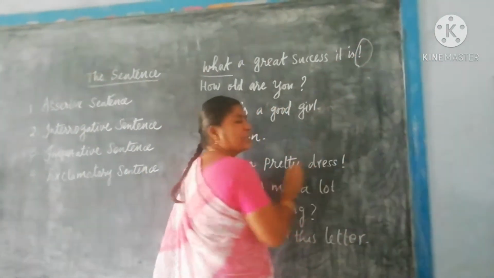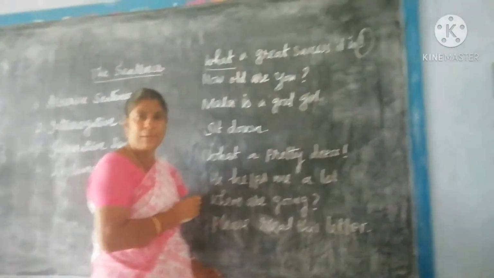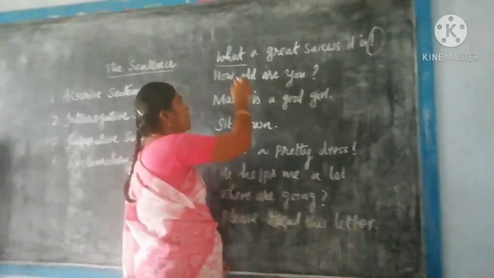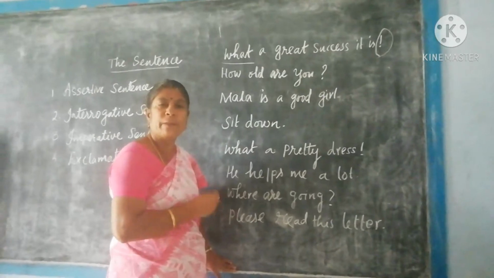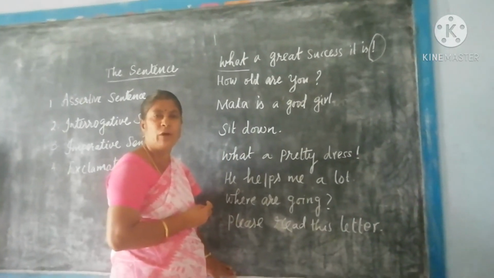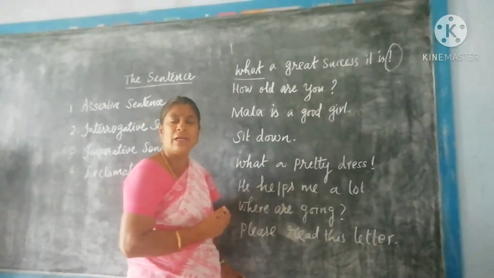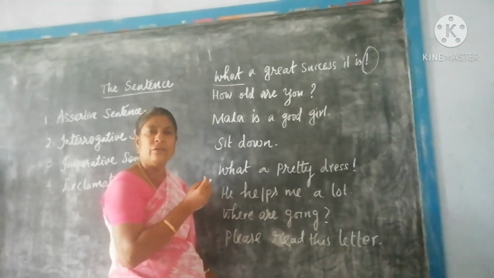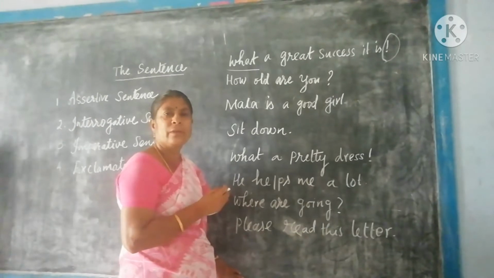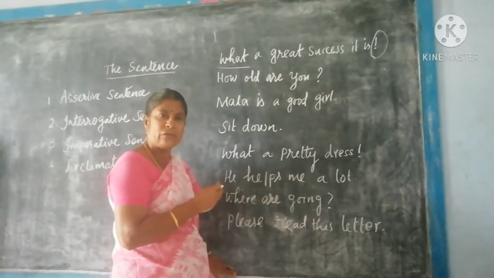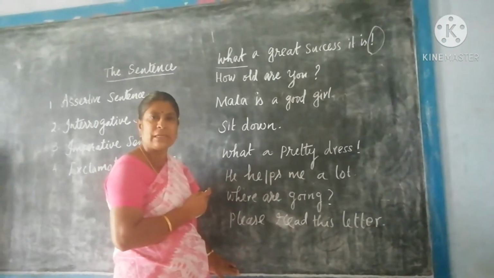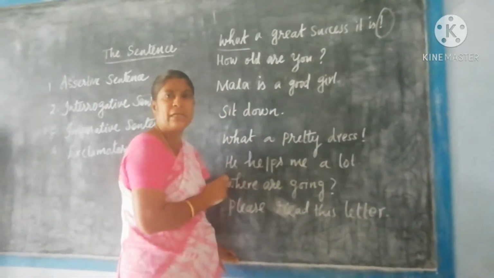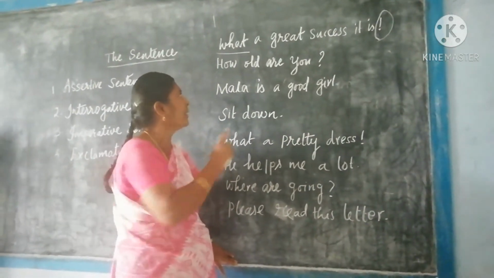The sentence ended with an exclamation mark, so it is an exclamatory sentence. Many students may be confused because it starts with the question word "what," so they call it an interrogative sentence. It is not an interrogative sentence even though it starts with "what." It is an exclamatory sentence. The reason is that it ends with an exclamation mark. It is not ended with a question mark.